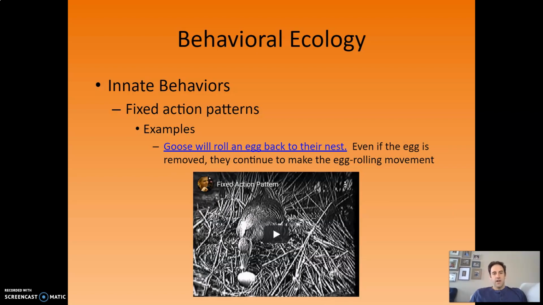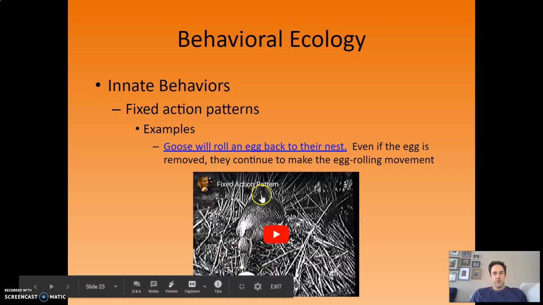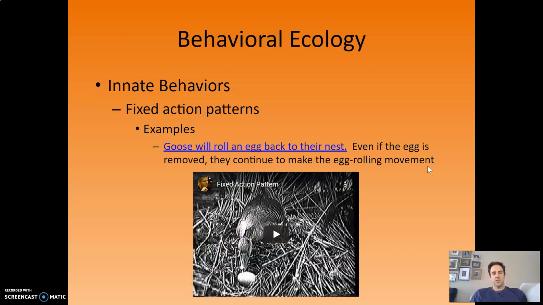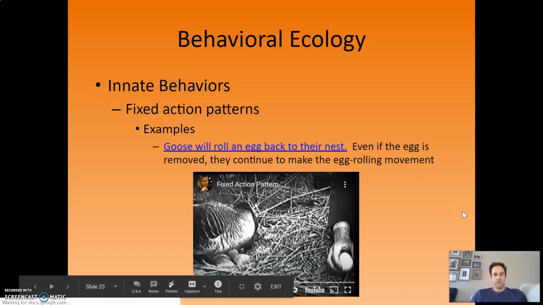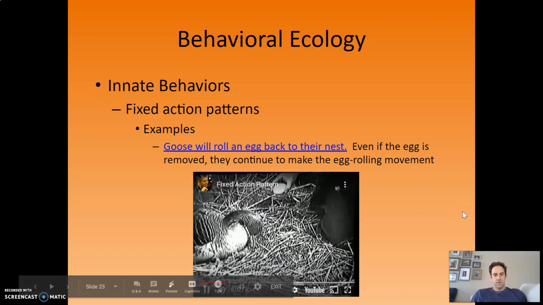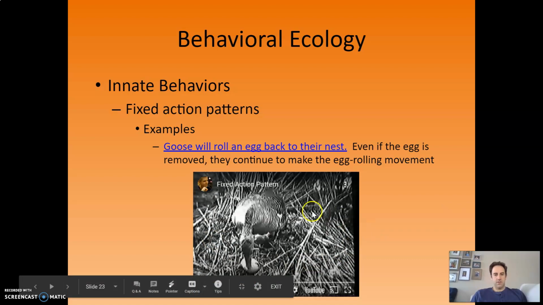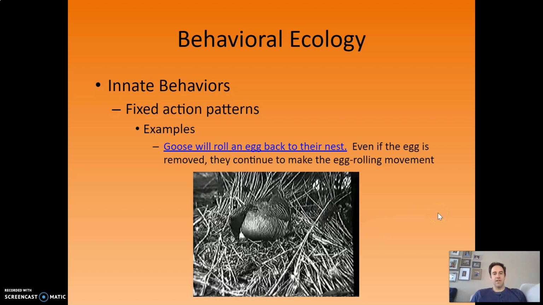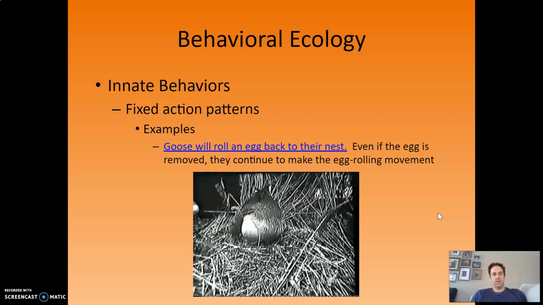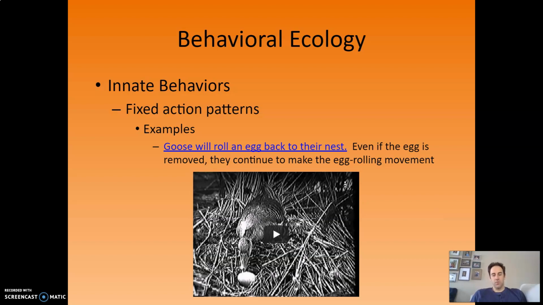Here's another example, a goose. So what you're going to see, here's the goose. It's kind of grainy black and white. This is a very early study in animal behavior. And if an egg starts to roll away from the nest, the goose will grab it with its beak and kind of roll the egg back. But in this video, you're going to see a researcher pull the egg away from the goose as it's rolling it back, and watch what happens. You'll notice that that goose continued to complete that action even after the egg was removed. So he removes it, and the goose continues to keep going with that action.